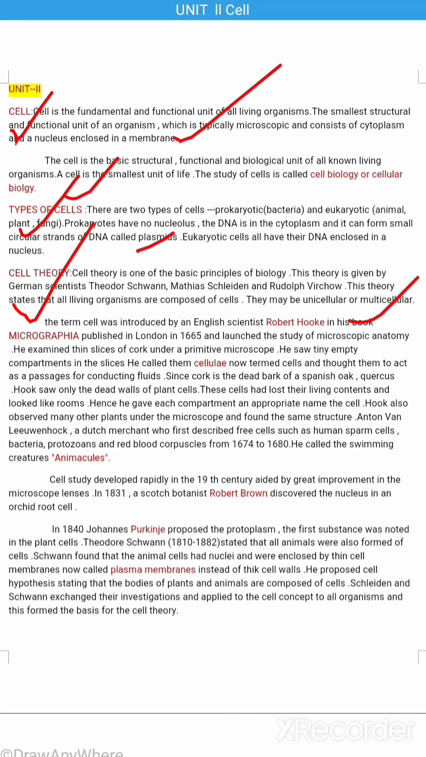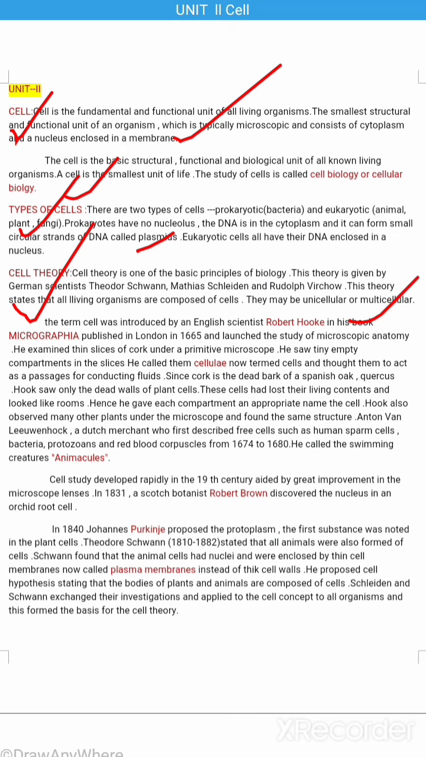Since cork is the dead bark of a Spanish oak, Hooke saw only the dead walls of plant cells. The cells had lost their living content and looked like rooms. Hence, he gave the compartment an appropriate name, the cell. Hooke also observed many other plants under the microscope and found the same structure.